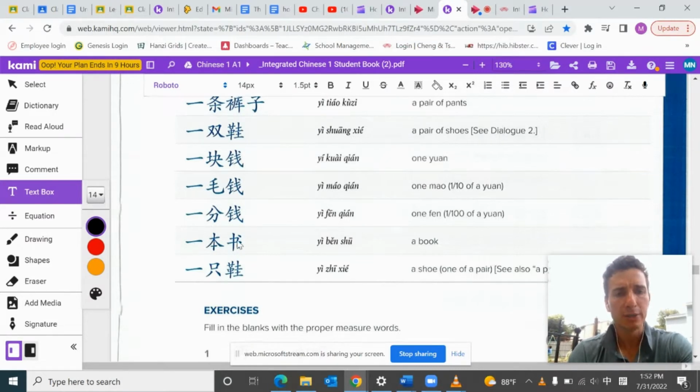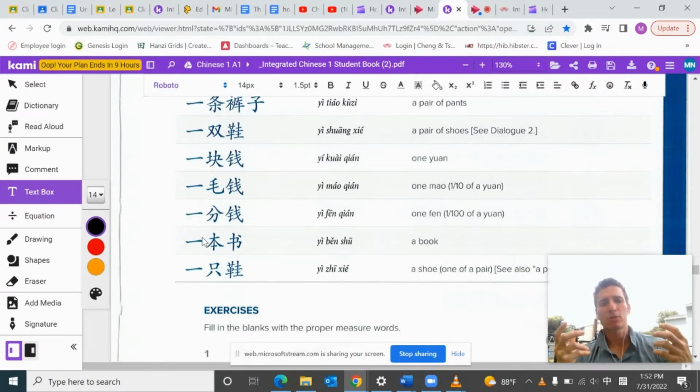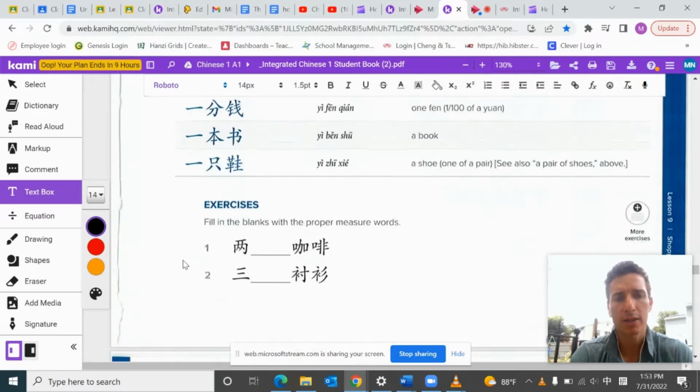Okay, 一本书. Okay, so that's a book. 本 is referring to like the base or the root. Okay, so I guess that's how they referred to it. Okay, and then 一只鞋, so just one shoe, not a pair, just one. All right. So here are some exercises, and I actually brought up the screen for extra exercises, and I want to take a look at those as well.